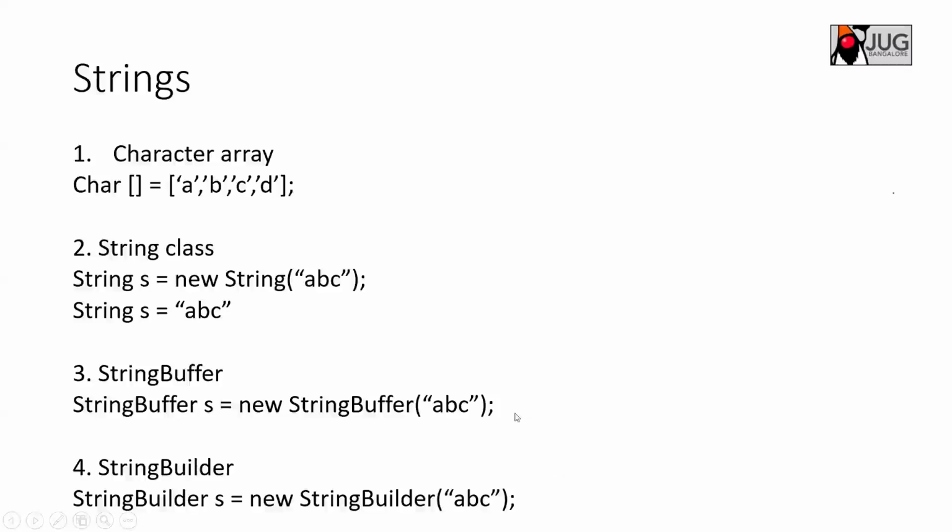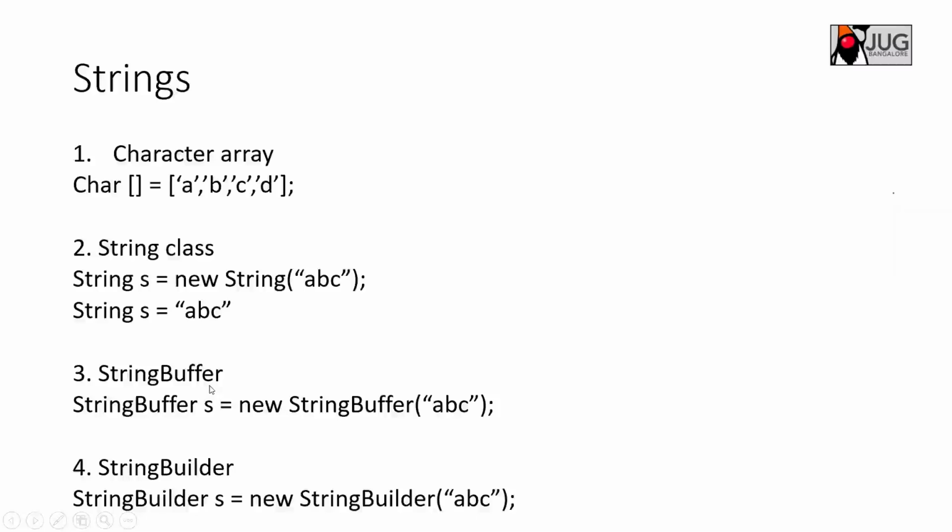But there are different reasons why we have two classes, right? One is that StringBuffer is a thread safe class, and StringBuilder is not thread safe. String itself is a thread safe class, because you are not changing the state of the object. Every time you are creating a new object. The advantage with the String class is that it is immutable, and StringBuilder is not immutable. You can still change the object state.